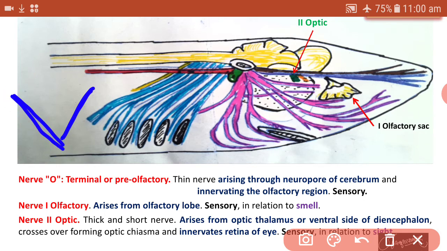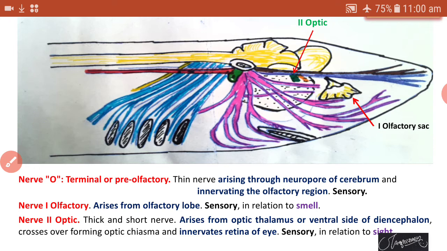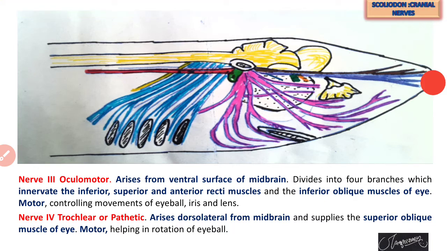The second nerves cross with each other and form an optic chiasma. The crossing of the optic nerves is called the optic chiasma. From that area of the diencephalon, these optic nerves arise and innervate the retina of the eye, which is sensory and related to the formation of sight in the case of Scoliodon.